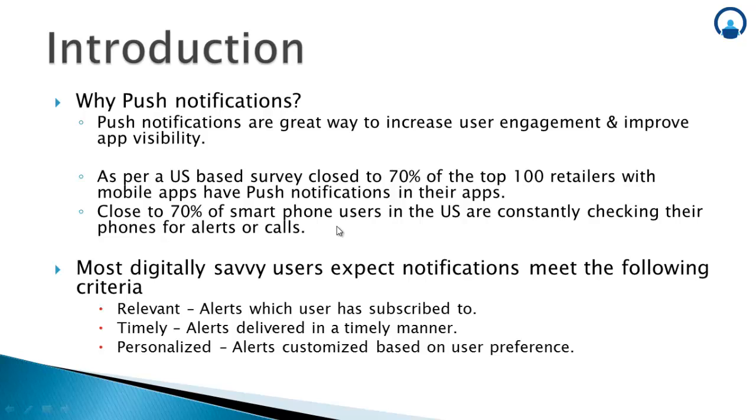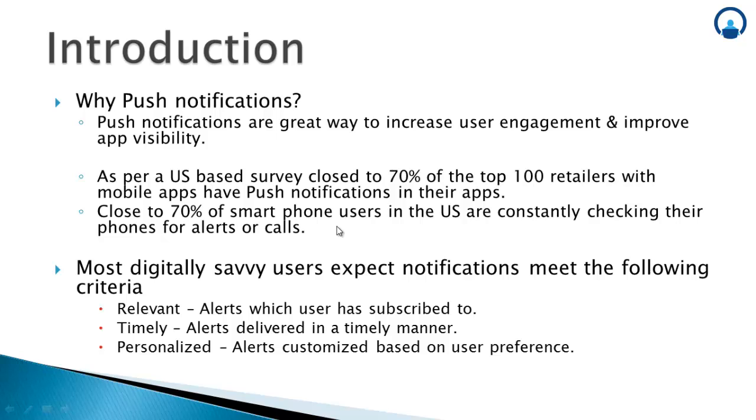So the modern smartphone user is someone who is constantly checking their notification tray, and that is the best way for you as a mobile application developer to bring your app to the user's notice at regular intervals by providing timely and relevant updates. Now, just focusing a bit on the modern smartphone user, what does the smartphone user expect from the notifications that he or she receives?